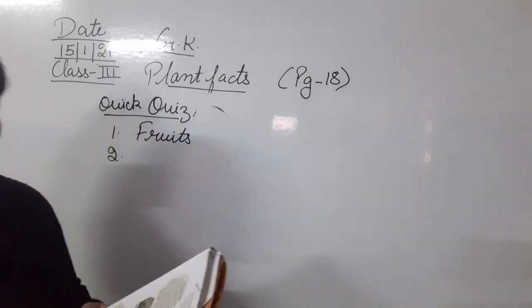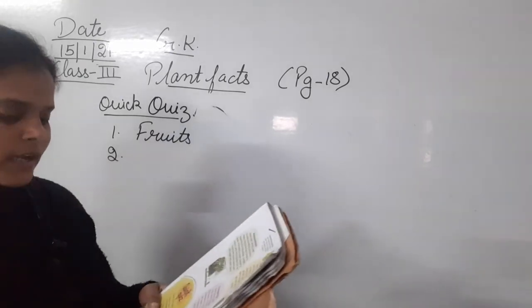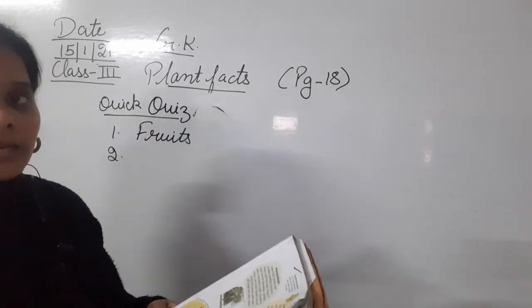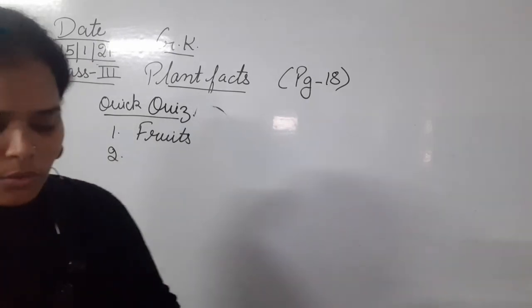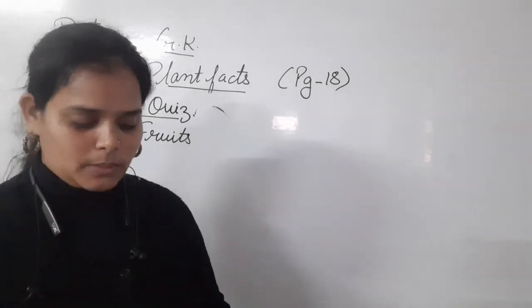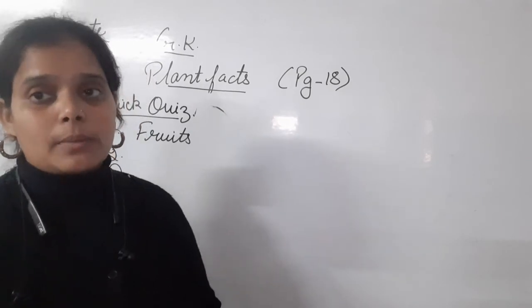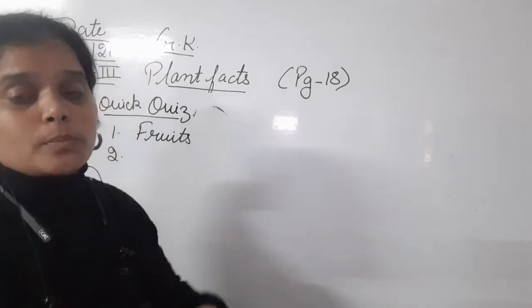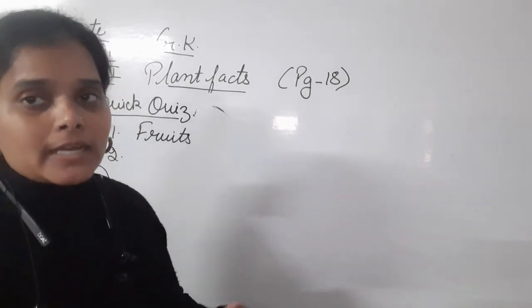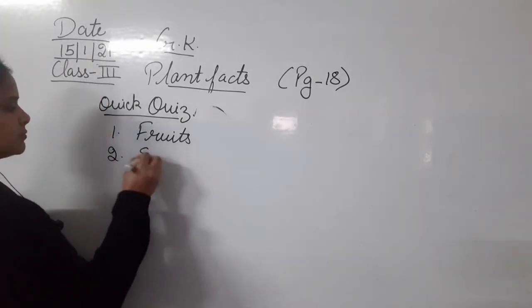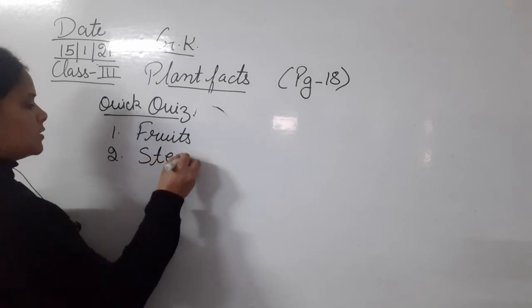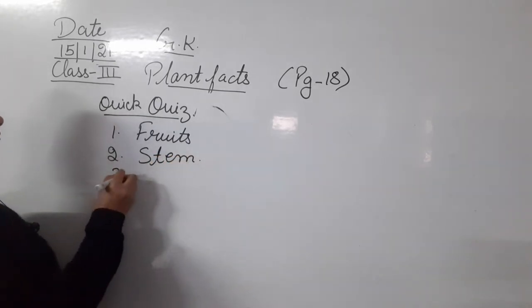Okay, moving to the second one. Name the part of the plant which carries its food to the other parts of the plant. So which part of the plant carries food to the other parts? Which part of the plant does the work of carrying food to all the other parts? That is the stem.